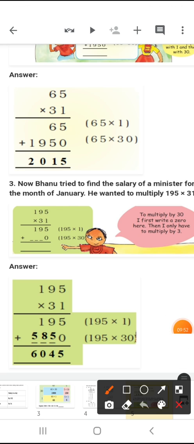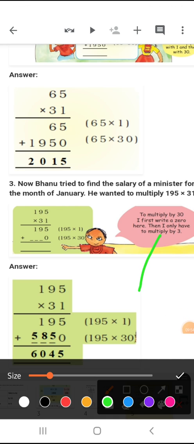So in this, these are very simple. First thing you have to keep in mind is that whatever you are getting here, 195, you are getting. So 195 multiplied by 1 you have to write here. Then in the next one, 195 multiplied by 3, and 0 you have to make this 30. So it is like this you have to write.